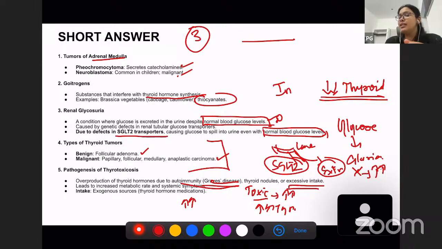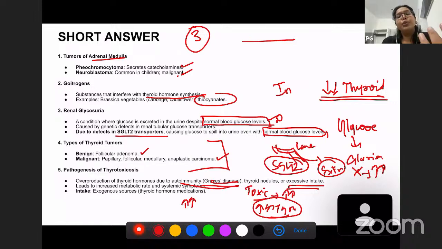These are the reasons. This leads to an increased metabolic rate. What does thyroxine do? It increases heart rate, it increases metabolism, it causes weight loss. All these things happen. You can give an overview of how autoimmunity occurs in Graves' disease and what the histologic features are.